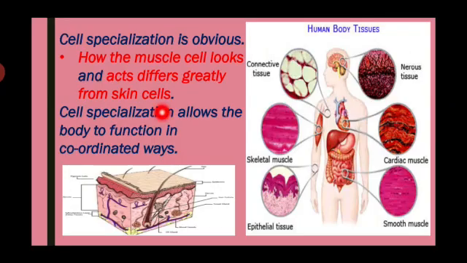Cell specialization is obvious. So one more question arises: how do muscle cells look and act so differently from skin cells? What is the meaning of this? They are structurally and functionally different from one another, but in a coordinated way they work together with common physiological and chemical functions in our body.